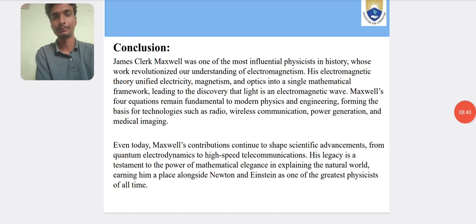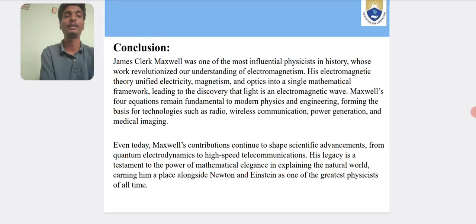So, coming to the conclusion, James Clerk Maxwell was one of the most influential physicists in history, who revolutionized our understanding of electromagnetism. His electromagnetic theory unified electricity, magnetism, and optics into a single mathematical framework, leading to the discovery that light is an electromagnetic wave. Maxwell's four equations remain fundamental to modern physics and engineering, forming the basis of technology such as radio and wireless communications, power generation, and medical imaging.